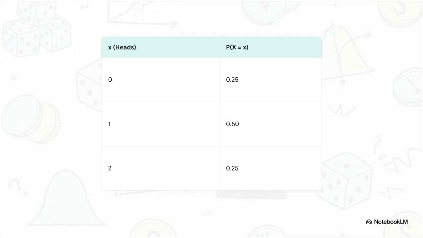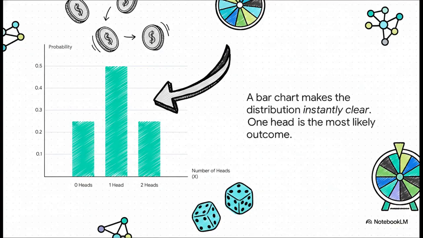So let's go back to our coin flip. This table right here is its probability distribution. You can see the probability of getting 0 heads, which remember means getting 2 tails, is 0.25 or a 1 in 4 chance. The probability of getting exactly 1 head is 0.50 because 2 of our 4 possible outcomes gave us that value. And of course, the probability of getting 2 heads is 0.25 again. And if you're a visual person like me, this bar chart shows the exact same thing. It makes the distribution pop. You can see instantly that getting 1 head is the most likely outcome. In fact, it's twice as likely as getting 0 or 2 heads. This is what's so cool about a probability distribution.